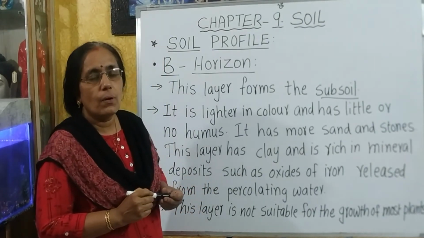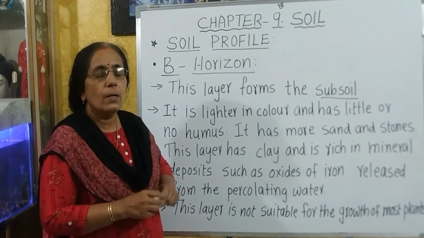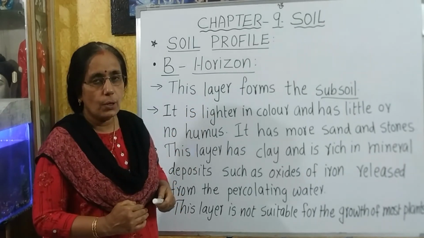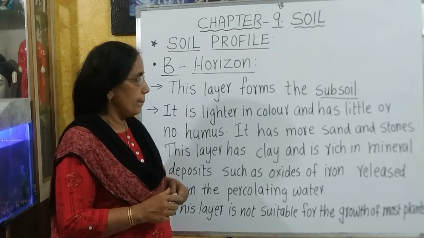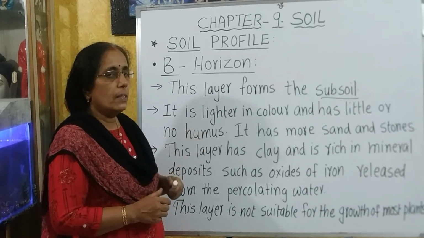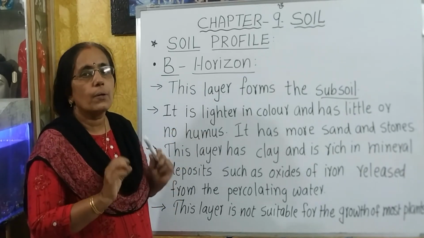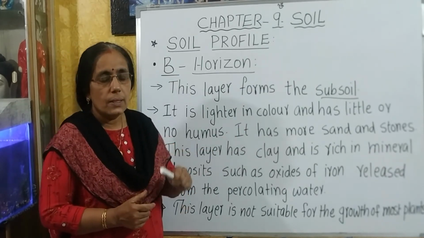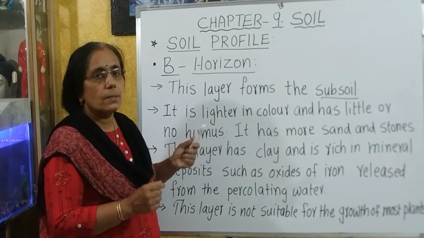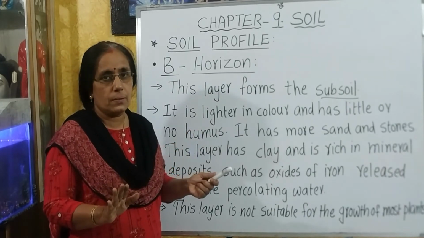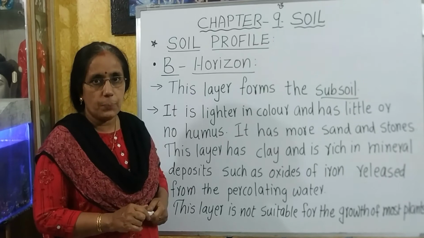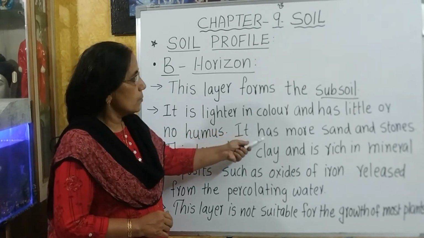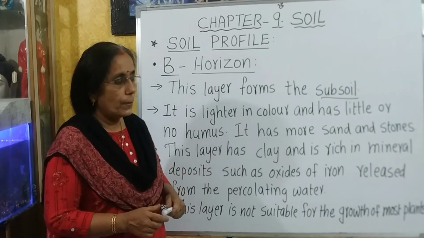So, which layer or which horizon is called subsoil? Horizon B. It is present just below the topsoil or horizon A. It is lighter in color and has little or no humus, and it has more sand and stones. Since the subsoil has no humus or organic matter, it is lighter in color, and also it has more sand and stones.